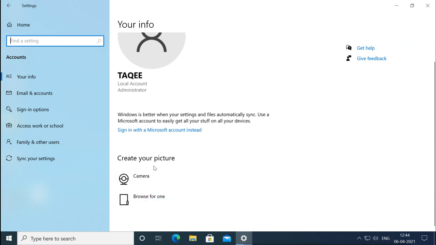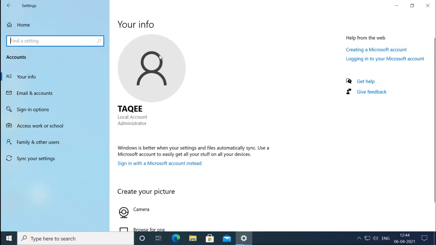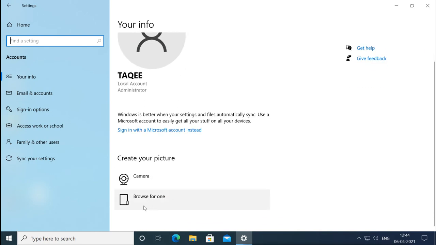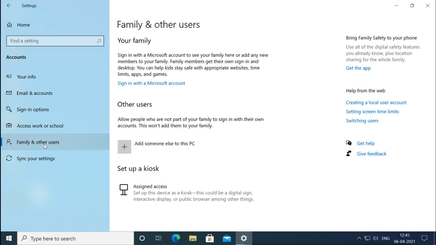Then it gives you the option to create your picture, which will show here, and if you already have a picture on your machine, then you can browse it. You can take it from your camera, or you can browse it. Now this is my account which I created when I was installing the system. Now I want to create a local account, so I will go to this Family and other users option. In this option it shows Your family, so we can create an account for our family also.